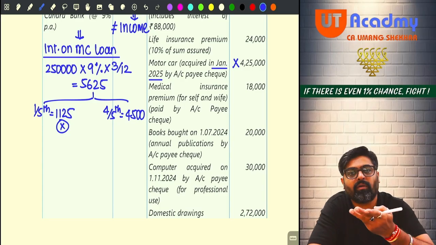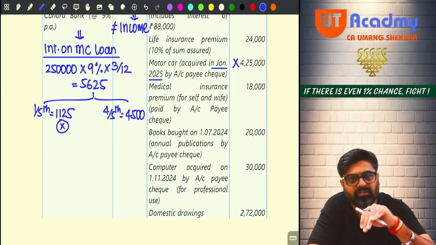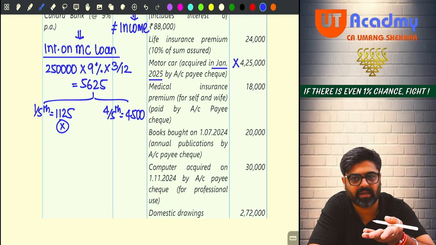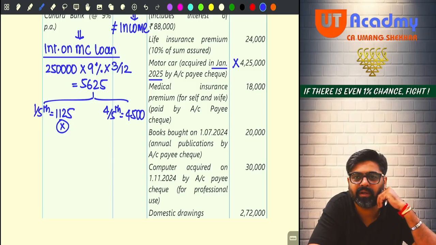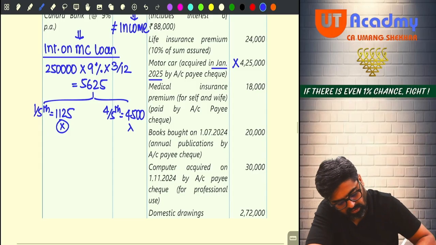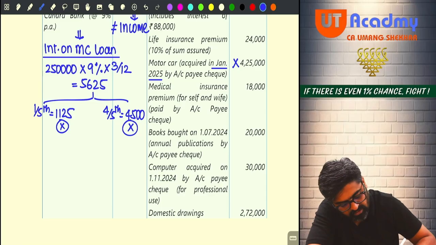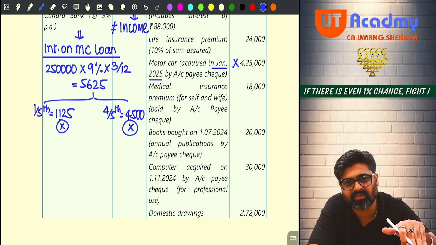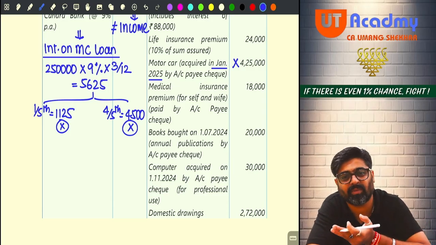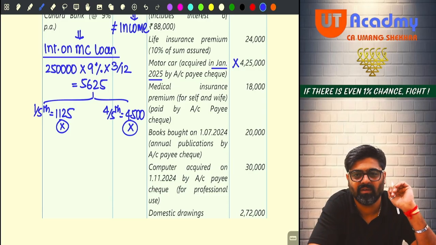But 4500, which was allowable out of 5625, cannot be claimed as a deduction now also because it is not paid only. Getting my point? So, sir, why are you taking payment basis? Friends, cash basis: all the incomes, receipt basis; all the expenses, payment basis. That's it.